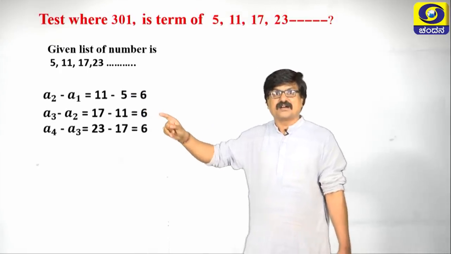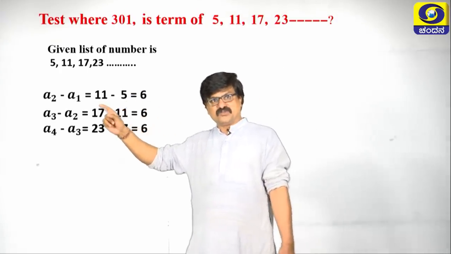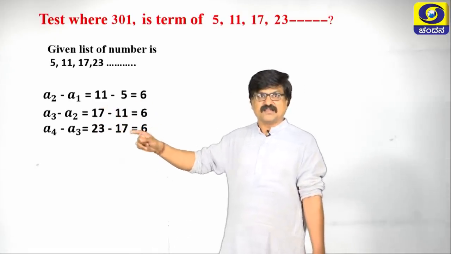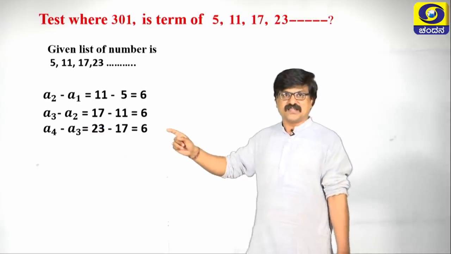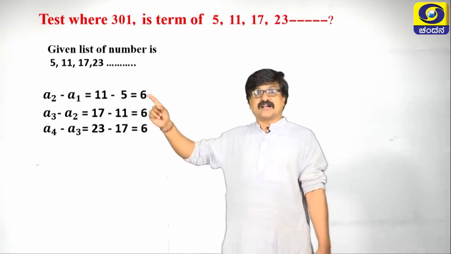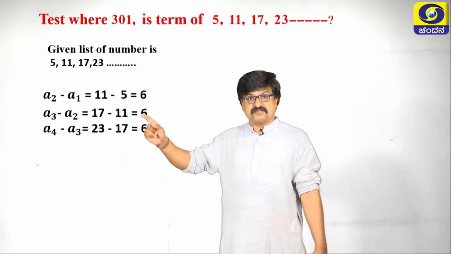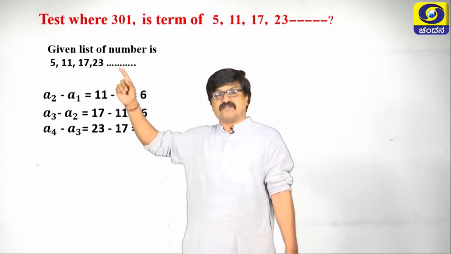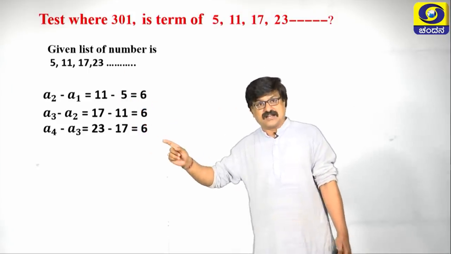For that, check A2 minus A1, the value is 6 here. A3 minus A2 is also 6, A4 minus A3 is also 6. Therefore, the difference between any 2 consecutive terms of this list of numbers is constant.